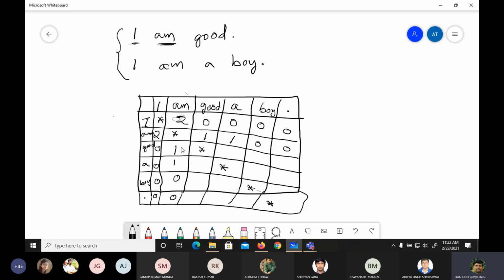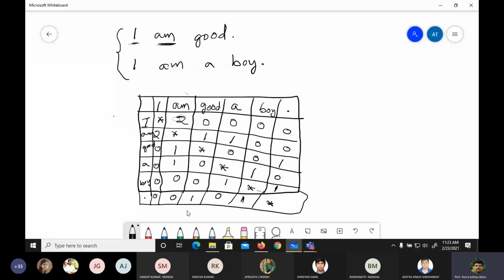Okay, it comes here. Then "good a", no. Then "good boy", no, right? "Good dot", yes, once it has occurred. So 0 0 1 on this side also. So "a boy", one time it has occurred. "A dot", no, right? So 1 0, and then here also "boy dot", one time it has occurred, and this one also one time it has occurred.